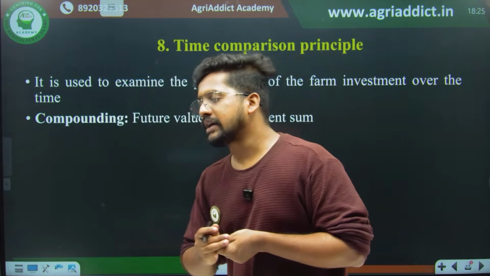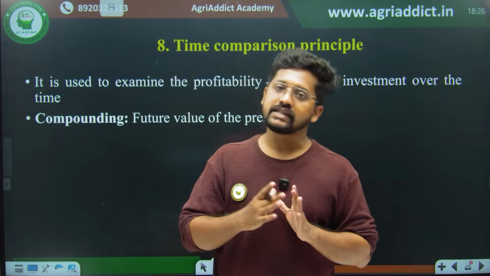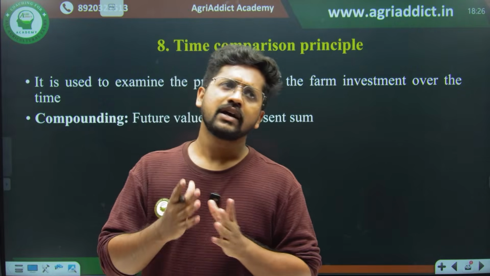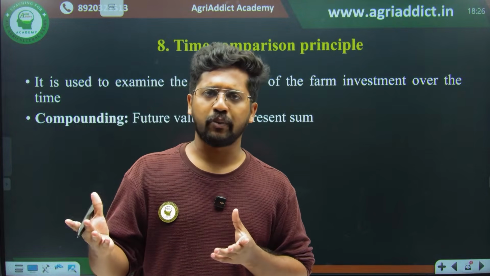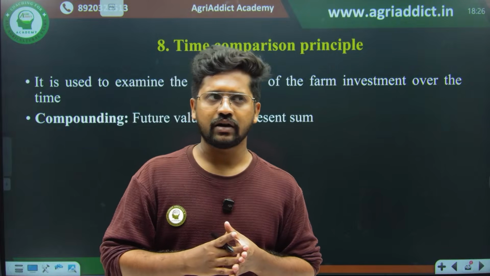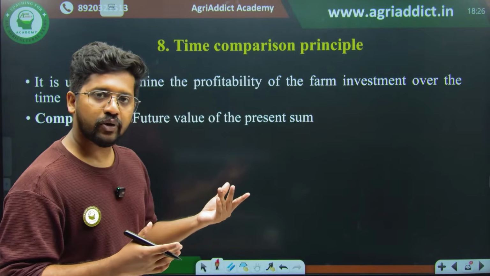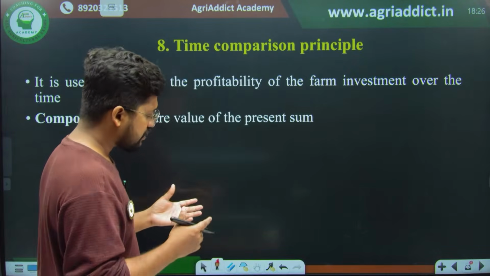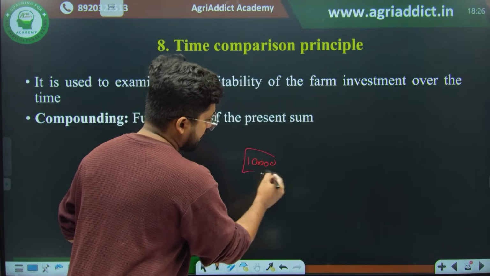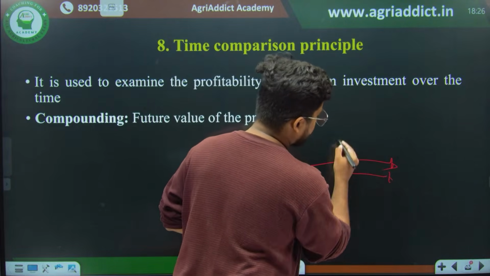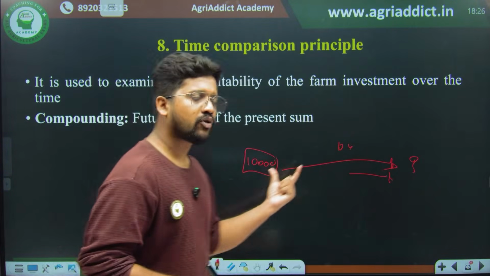So here we will be applying two major concepts. The first one is compounding and the second one is discounting. Compounding is what you would have studied while calculating simple interest as well as compound interest during your schooling, right? So what is compound interest? Compound interest is, if I am investing maybe 10,000 rupees today, after a certain period of time, maybe after 10 years, how much will you get, right? This is none other than compound interest.